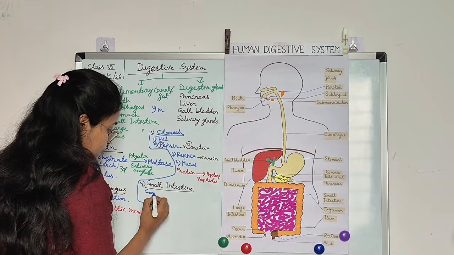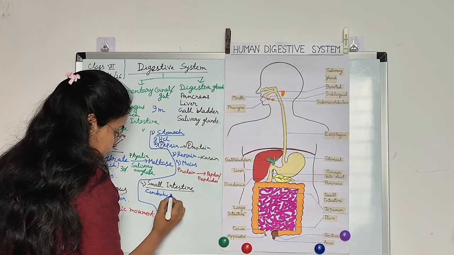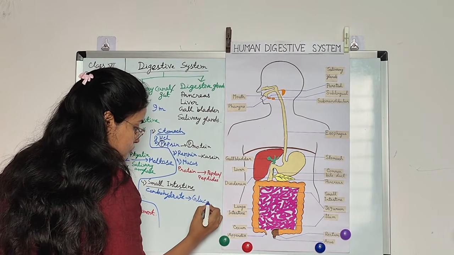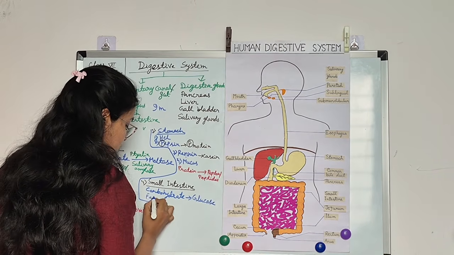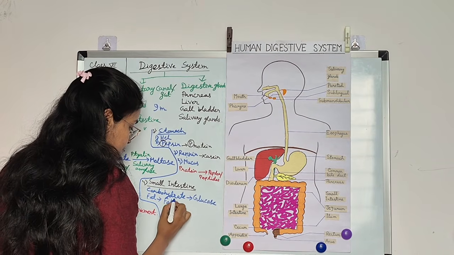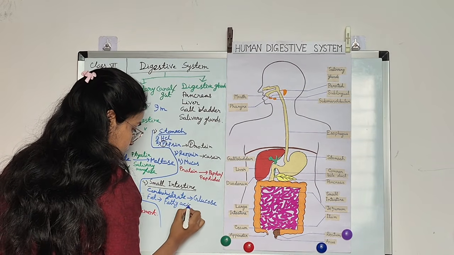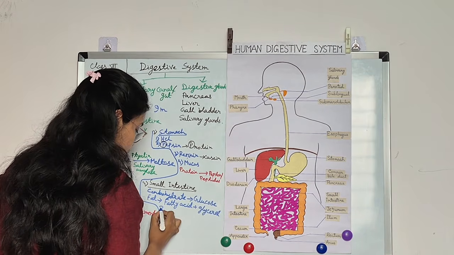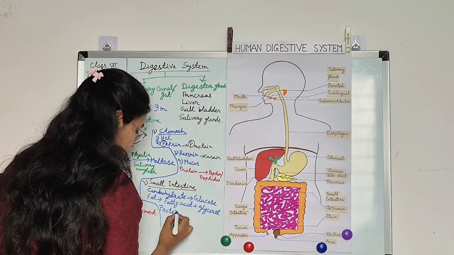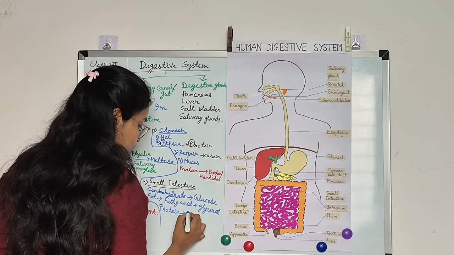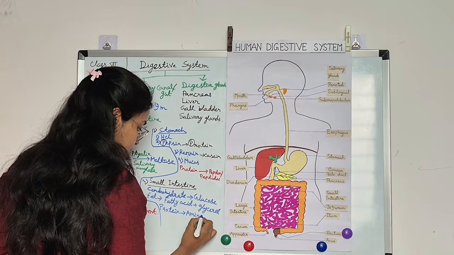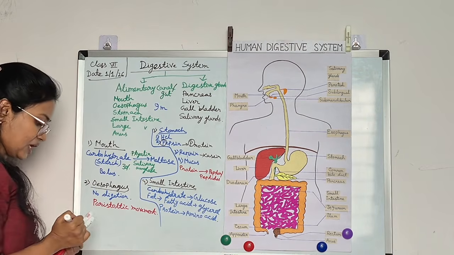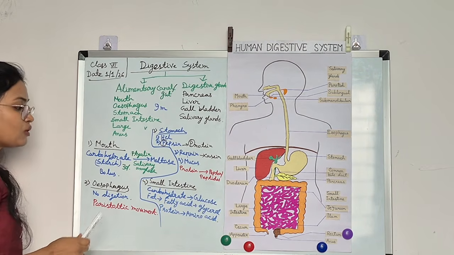So carbohydrate is converted into glucose, fat is converted into fatty acid and glycerol, and protein is converted into amino acid. So the complete digestion site is called our small intestine.